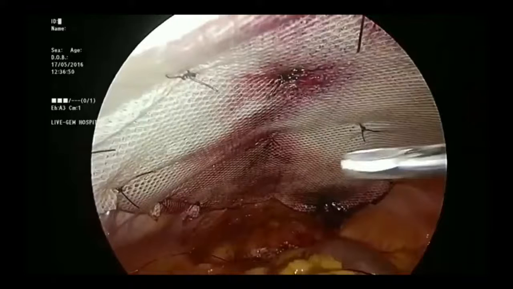Tackers are guns which have clips in them, which will go and fix the mesh to the abdominal wall. This is mostly done when a laparoscopic surgeon doesn't have much experience in doing an intracorporeal suture. We use an intracorporeal suture and it's easy for us to fix the mesh. So that way we are saving a lot of cost to the patient.